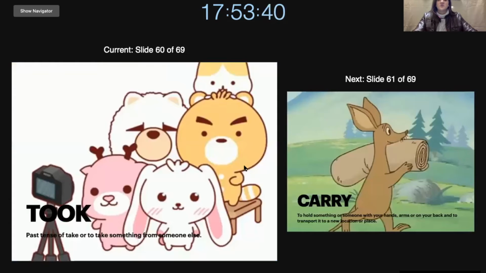Next we have took. These characters took a picture. The past tense of take something from someone else. We can say that I am taking a picture now, or we can say I took a picture yesterday. So past tense is took.